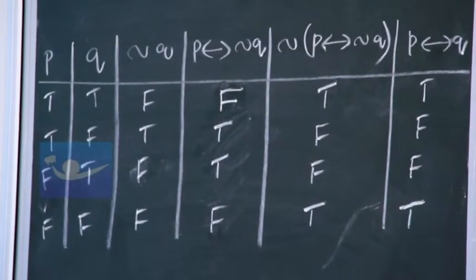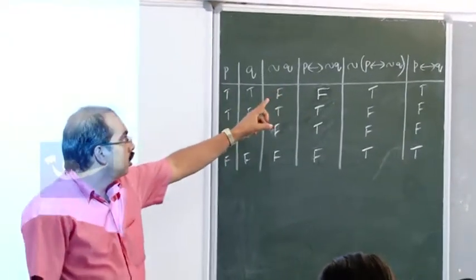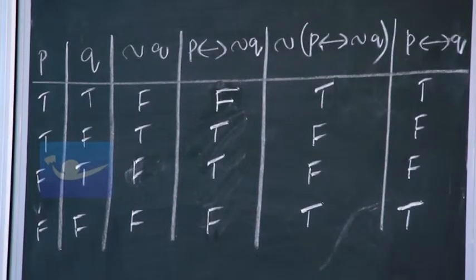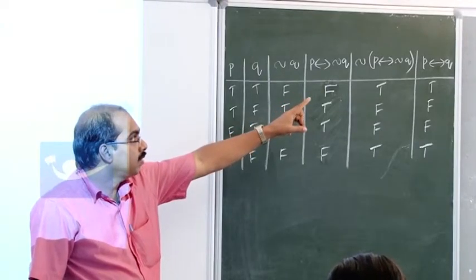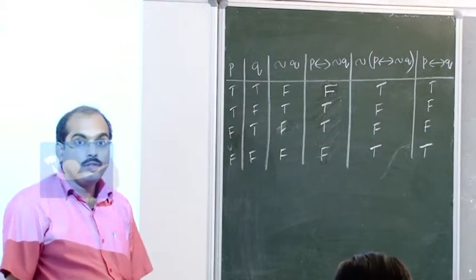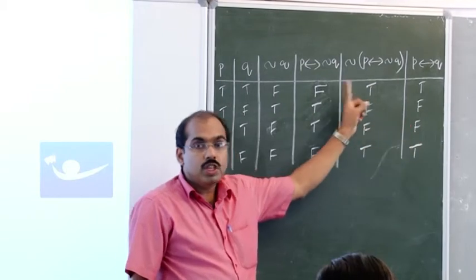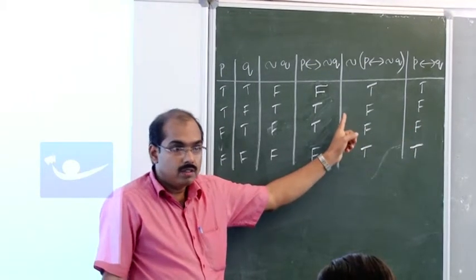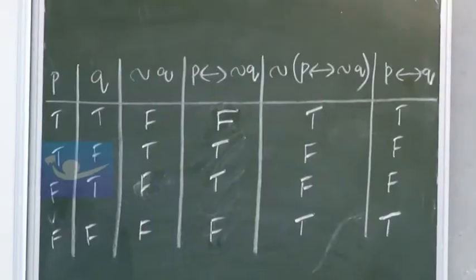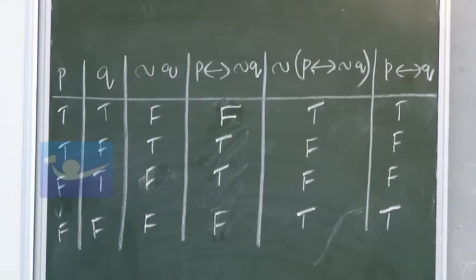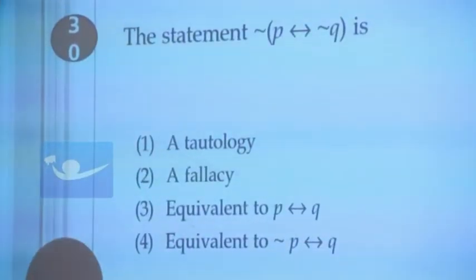P, Q, negation Q, P implies and implied by negation Q, negation of P implies and implied by negation Q. You can see from this table that these two columns are identical. So these two statements must be identical. That is the required answer. These two are identical. So among the options, the answer is P implies and implied by Q is the required answer.